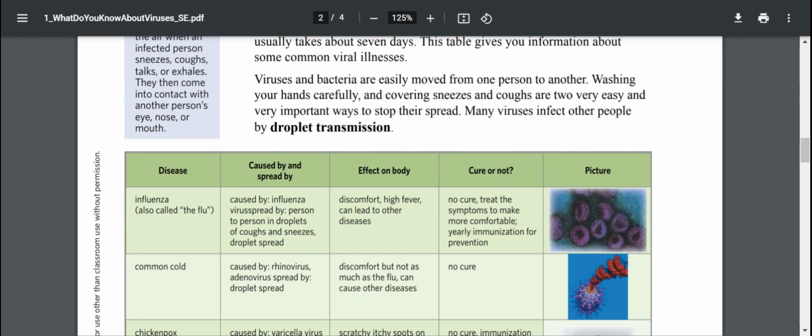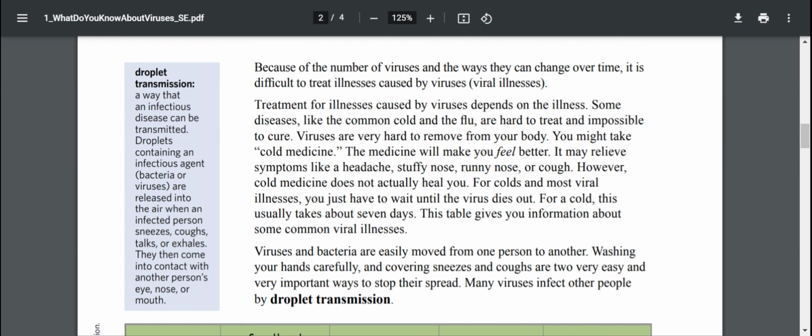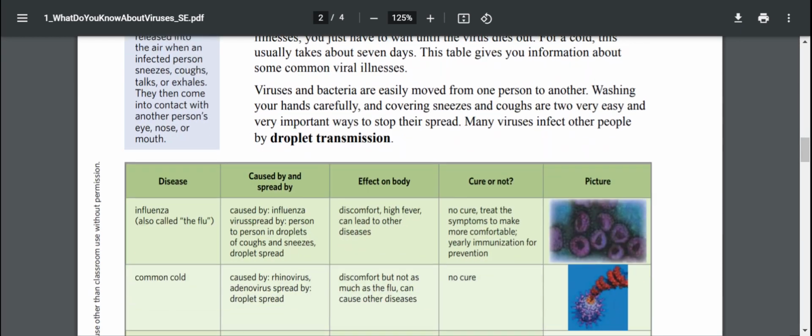Viruses and bacteria are easily moved from one person to another. Washing your hands carefully and covering sneezes and coughs are two very easy and very important ways to stop their spread. Many viruses infect other people by droplet transmission. Droplet transmission is a way that an infectious disease can be transmitted. Droplets containing an infectious agent, bacteria or viruses, are released into the air when an infected person sneezes, coughs, talks, or exhales. They then come into contact with another person's eye, nose, or mouth.